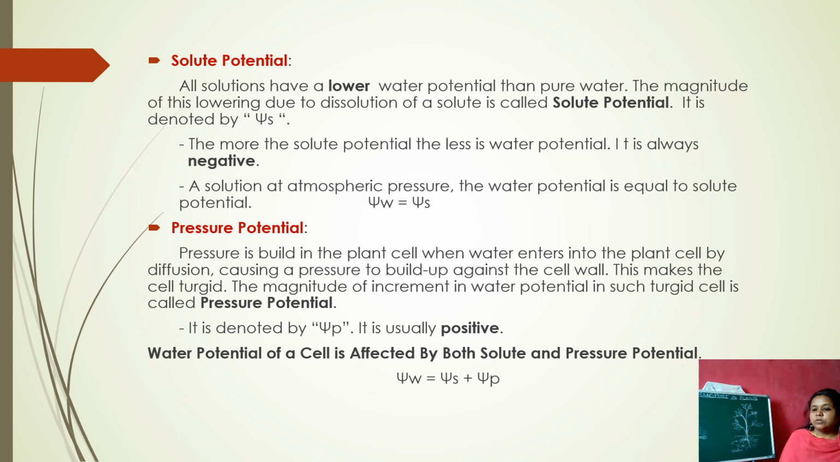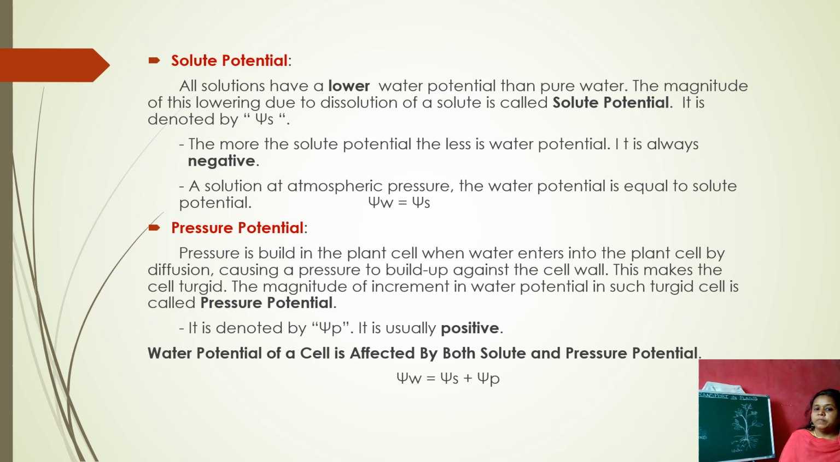Okay, and next coming to the pressure potential. Pressure is built in the plant cell when water enters into the plant cell by diffusion, causing a pressure to build up against the cell wall. Suppose there is a cell in the water, and the water continuously enters into that cell. Some pressure is created here, and this pressure is acting against the cell wall. That pressure is nothing but the pressure potential.